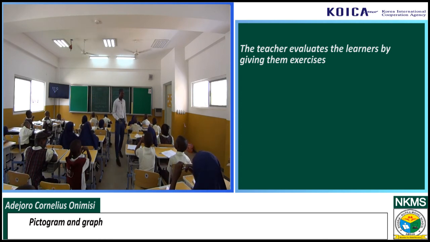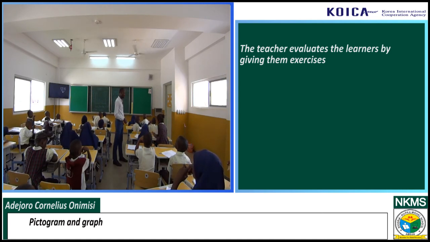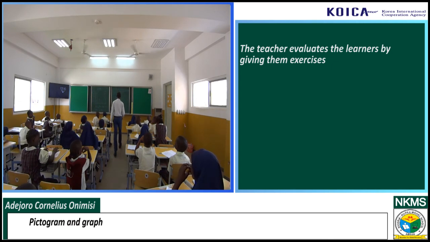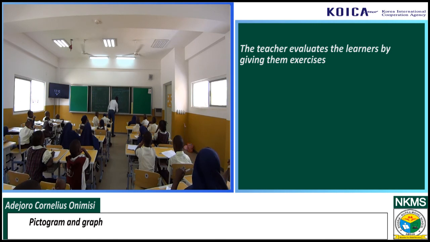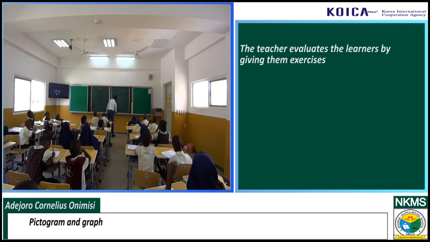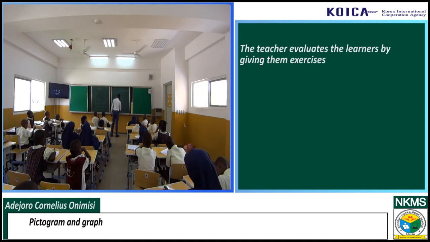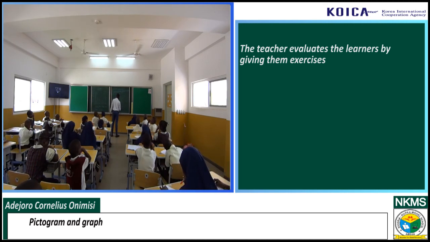Chinemerem, stand up and tell us your age. How old are you? 7. Chinemerem is 7 years old.